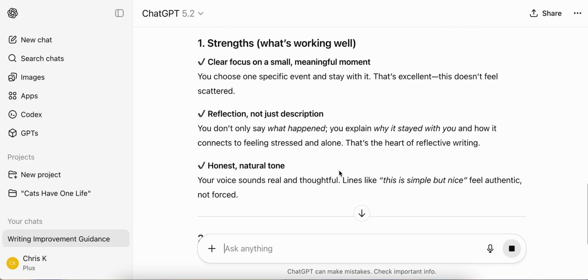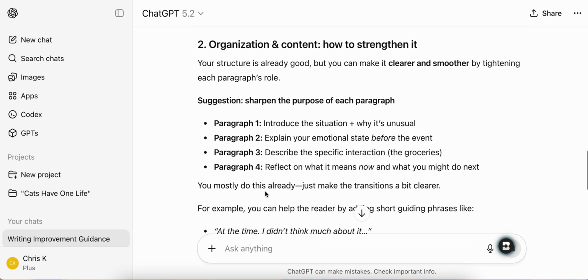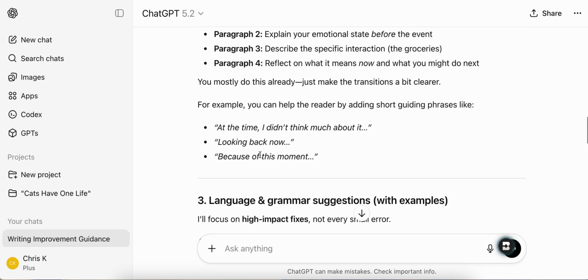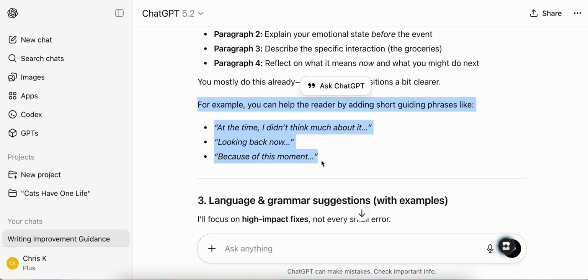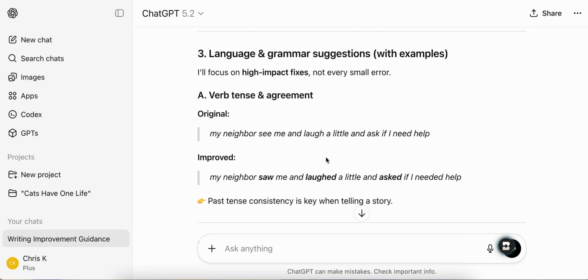So first of all, ChatGPT is telling me what I'm doing well. Again, you can look at these details later, but it's also going to give me some advice on organization and content, so how to make it better. And it's giving me paragraph by paragraph help. For example, you can help the reader by adding short guiding phrases like, at the time, I didn't think much about it, looking back now, because of this moment. So that's great. It's giving me language and grammar suggestions.